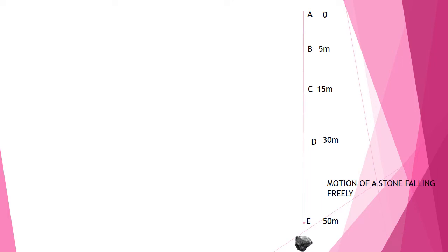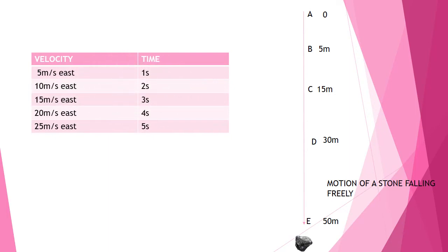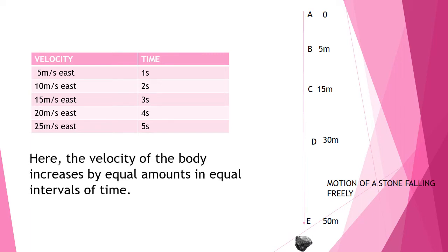Children, look the example that is given here. Motion of a stone falling freely. We have discussed it earlier. Is it in uniform motion or in non-uniform motion? Is the velocity increasing or decreasing? Okay, let us look the data. We can see that in every second, the object has an increasing velocity, and the velocity is increasing equally in equal intervals of time. We have discussed in the previous slide the data.